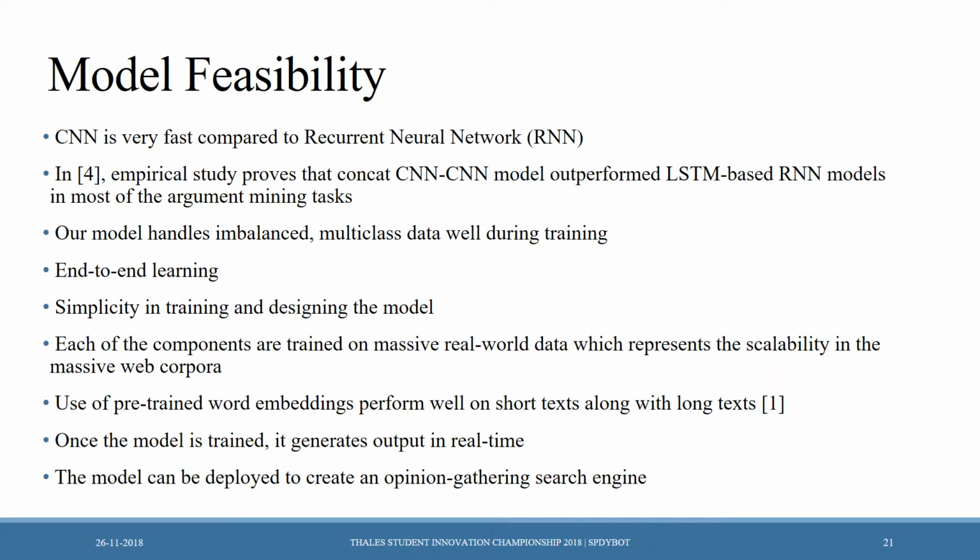Now let's talk about the feasibility of our model. CNN is very fast compared to recurrent neural networks. Our studies prove that the concat CNN model outperformed LSTM-based RNN models in most of the argument mining tasks. Our model handles imbalanced multi-class data well during training. Our model provides end-to-end learning, simplicity in training and designing the model. Each of the components is trained on massive real-world data, which represents the scalability in the massive web corpora.